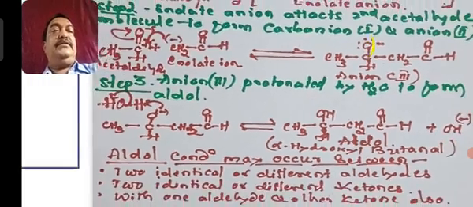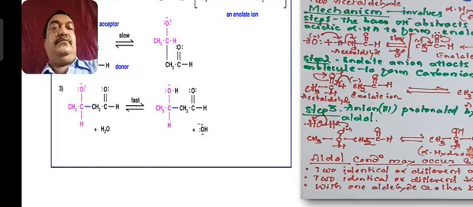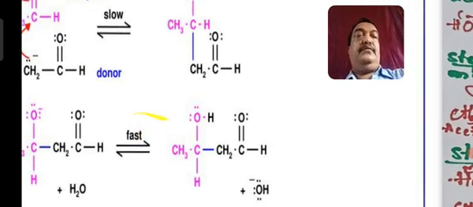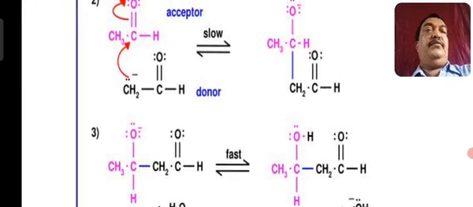So this reaction I have handwritten and introduced to you. Now you can see the same reaction in a typographic form.